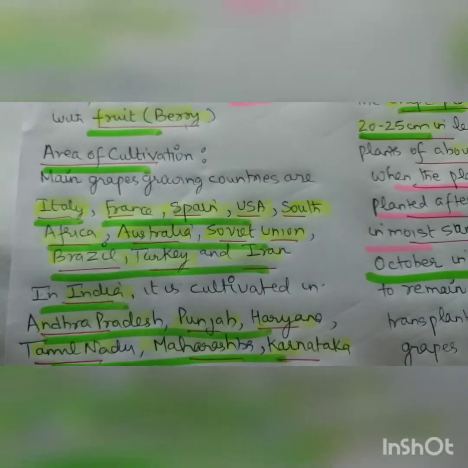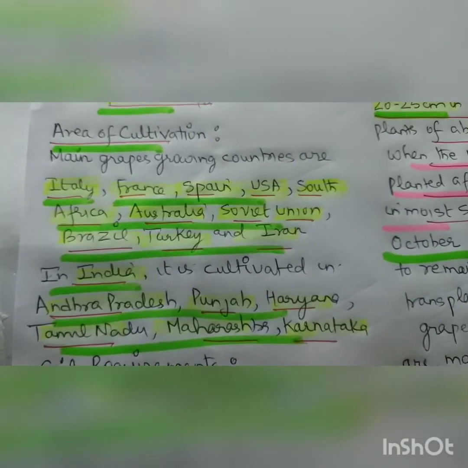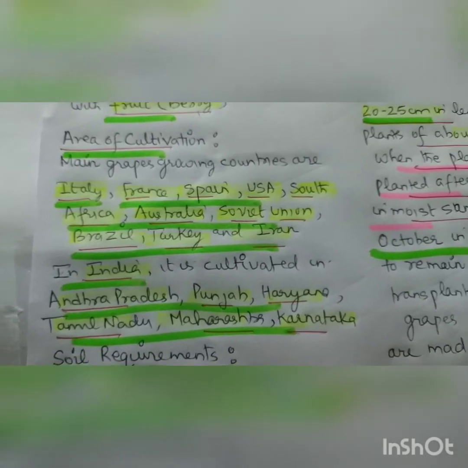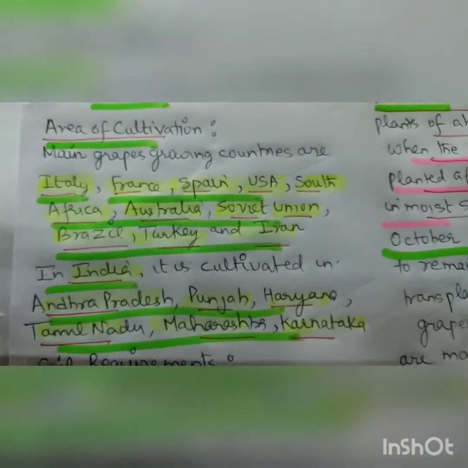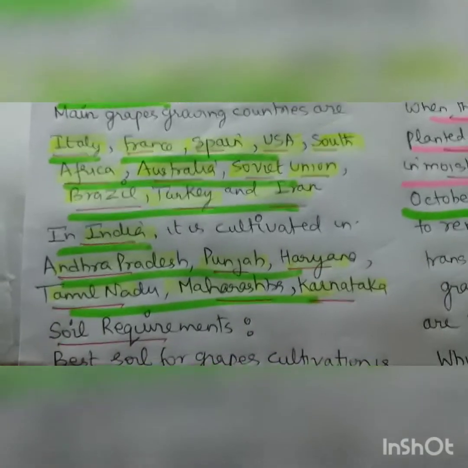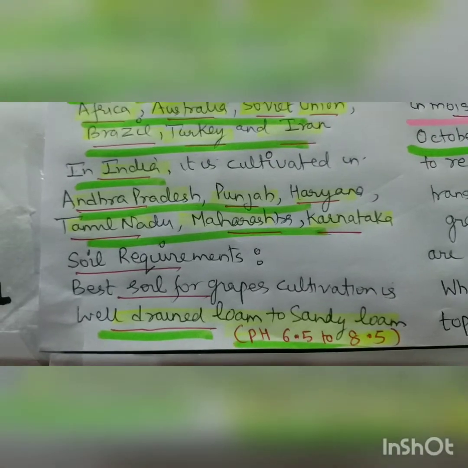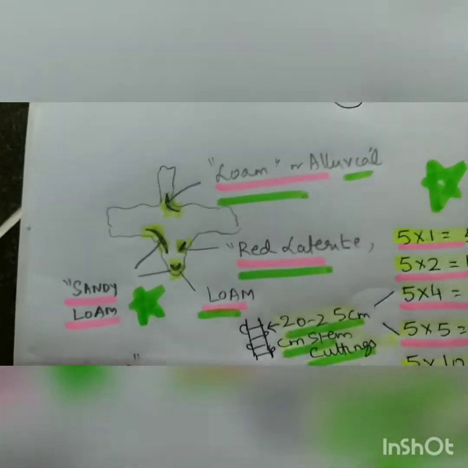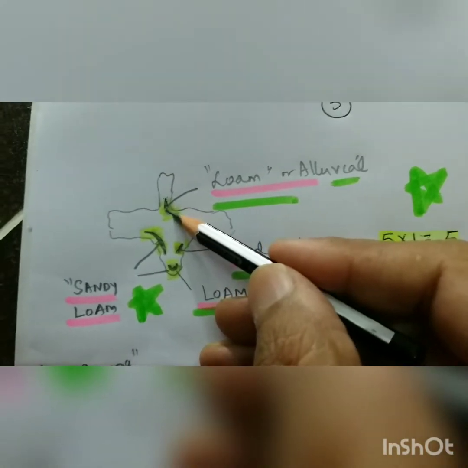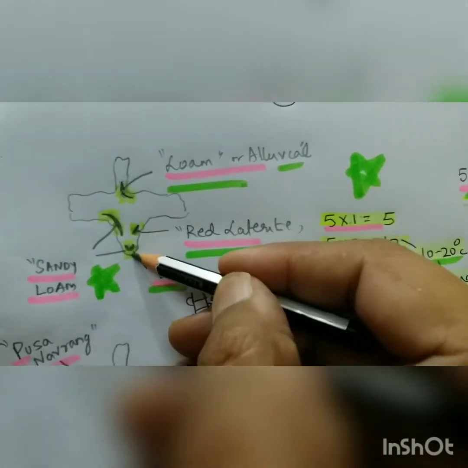The main grape growing countries: the major ones are Italy, France, Spain. Then we have USA, South Africa, Australia, Soviet Union, Brazil, Turkey, and Iran, right? In India, it is cultivated in Andhra Pradesh, Punjab, Haryana, Tamil Nadu, Maharashtra, and Karnataka. See, this is the cultivation we have. This is Punjab and Haryana. And then we have Maharashtra, Karnataka. This is Andhra Pradesh and Tamil Nadu.